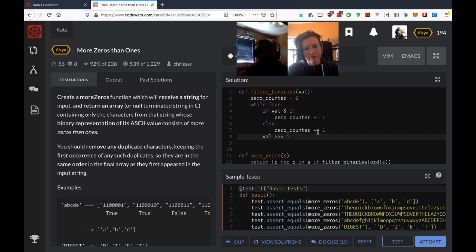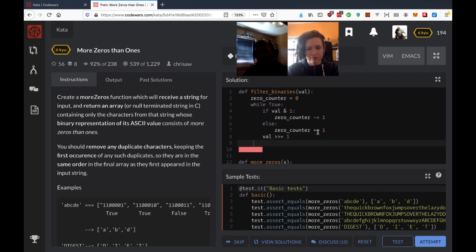So that's something that we need to do. But basically, all we need to do is return 0 at the very end after we break out of the while loop. We just gotta return 0 if counter is greater than 0, right? Because if it's 0, then we have an equal amount of zeros and ones. If it's less than that, we have more ones than 0. And if it's greater than 0, then we have more zeros than 1.